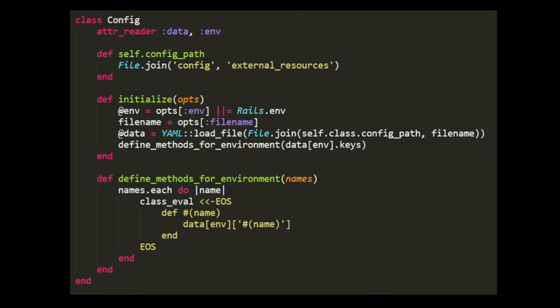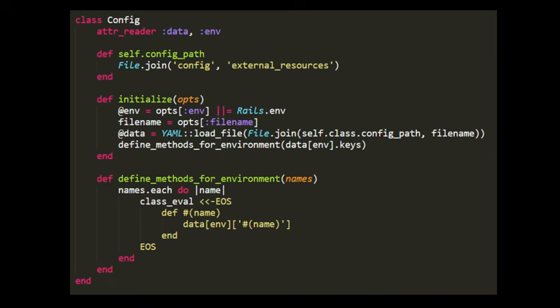And from the YAML file, we get this data, which is then, there's some weird meta business going on here in Ruby. In her define methods for environment method, the names are turned into effectively properties of the config class itself, or rather actually methods of the config class itself that return values corresponding to the key value pairs of the configuration file.